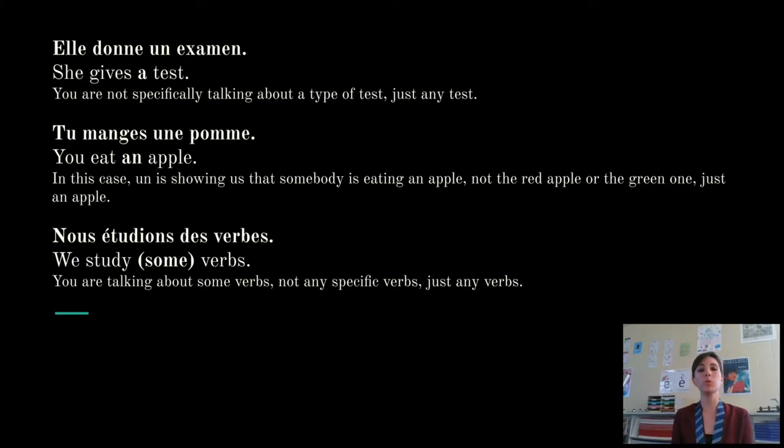Tu manges une pomme. You eat an apple. We are looking at this, and this is actually telling us that they're eating one apple. Une pomme. Not the red apple, not the green apple, just any apple. Nous étudions des verbes. We study verbs, or we study some verbs. When we're talking about not any specific verbs, just any verbs, we use des, some verbs, especially if we have many verbs. If we were studying one verb, it would be un verbe.